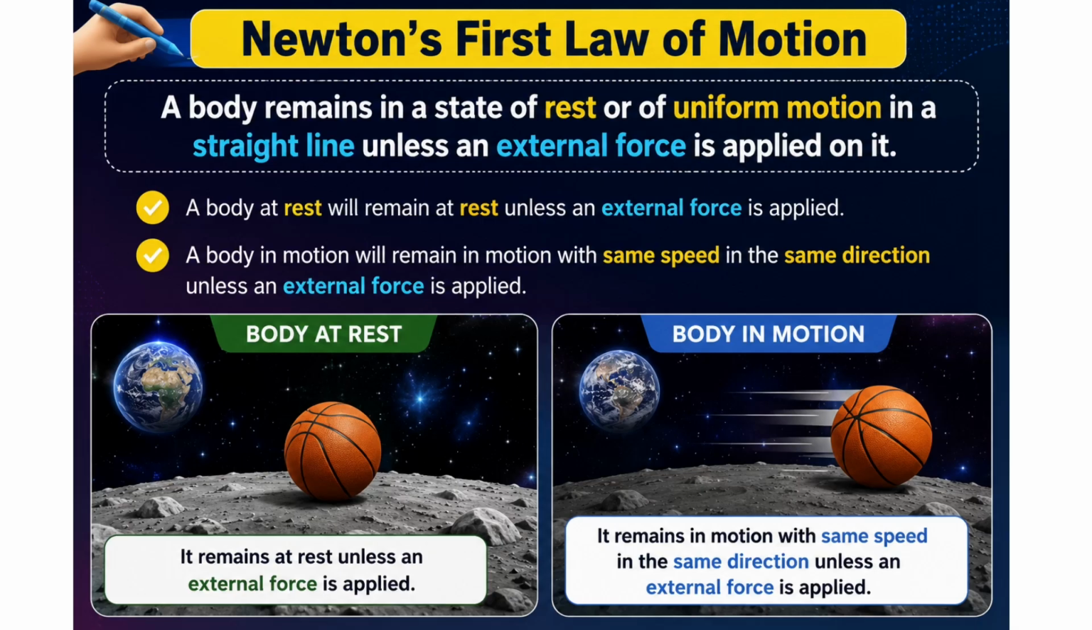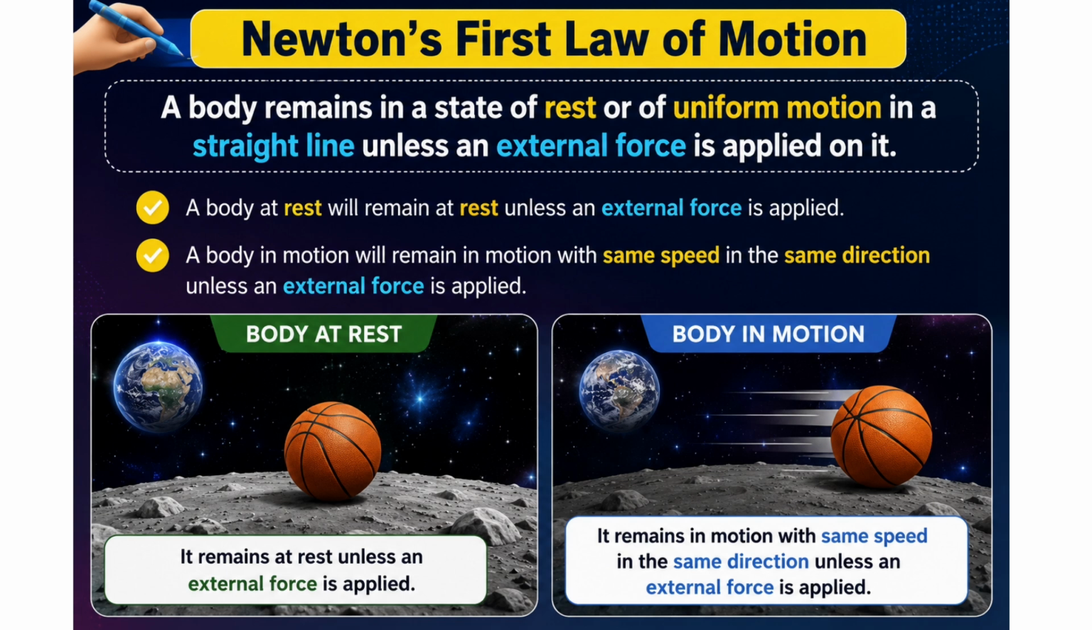Now we are entering one of the most important parts of this chapter, Newton's first law of motion. Let's read the official statement together. A body remains in a state of rest or of uniform motion in a straight line unless an external force is applied on it. This looks like a long sentence, but it simply means that objects are incredibly lazy. They just want to keep doing whatever they are already doing.